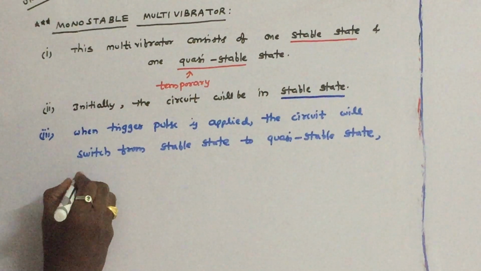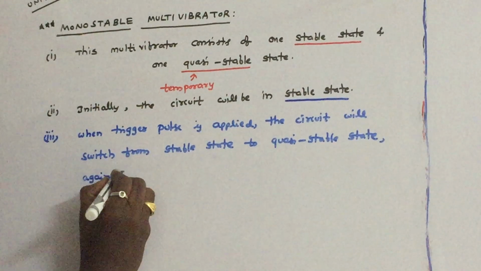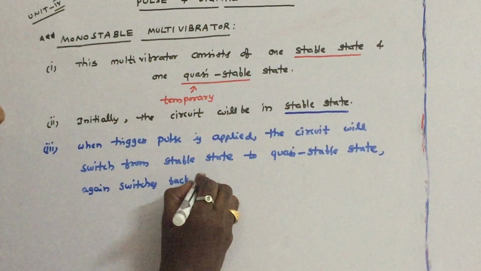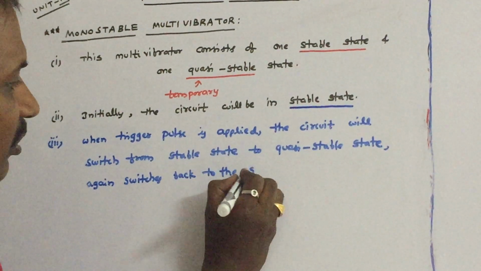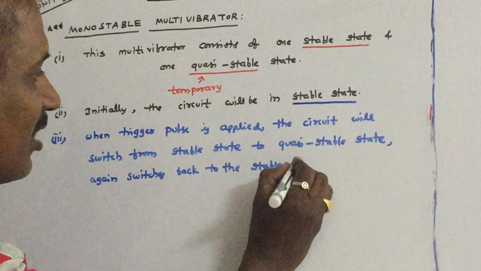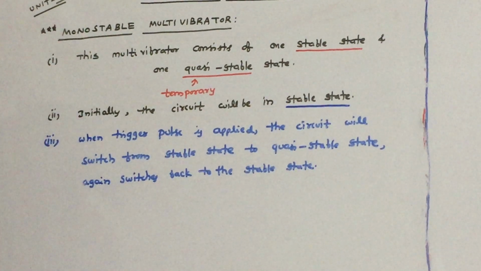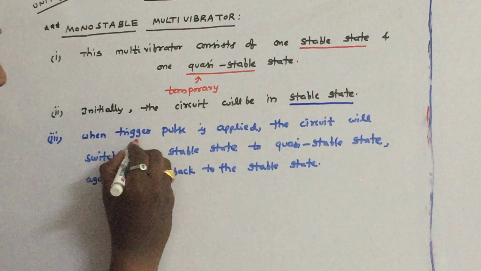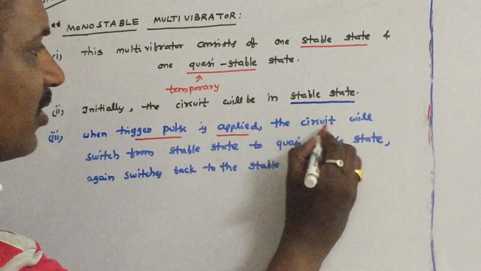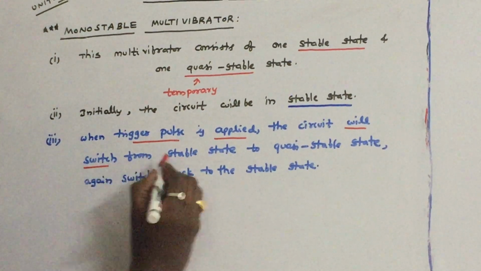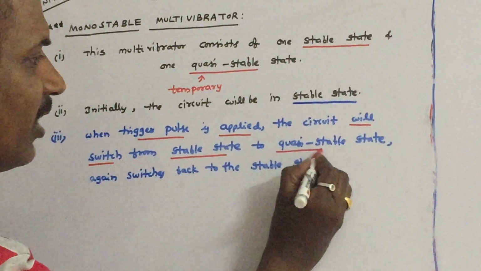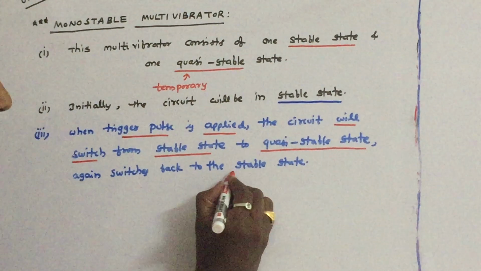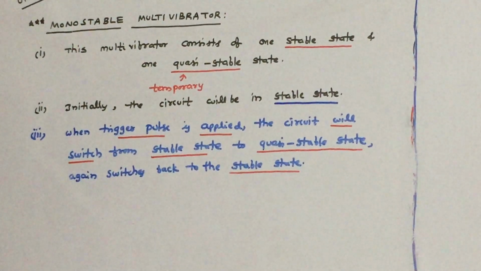and it will remain in this quasi-stable state for some time, and again switches back to the stable state. So this is what you have to mention. When the trigger pulse is applied, the circuit will switch from stable state to quasi-stable state. This is a temporary state. Once this temporary state is over, it again switches back to the stable state.